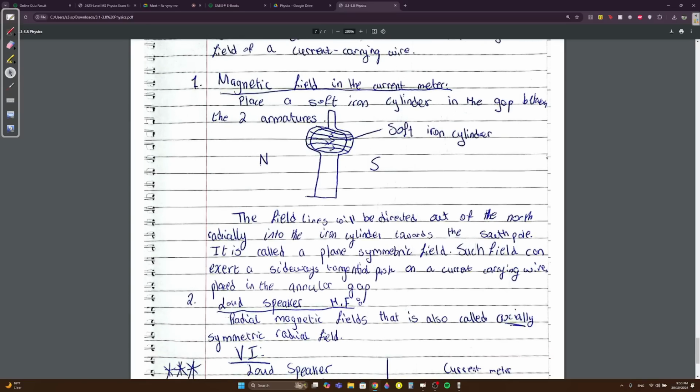So the field lines will be directed out of the north, radially, meaning straight, into the iron cylinder towards the south pole. It is called a plane symmetric field. Such a field can exert a sideways tangential push on a current-carrying wire placed in the annular gap. This is just memorization. We should know it should exert a sideways tangential push. I think this is a question as well.